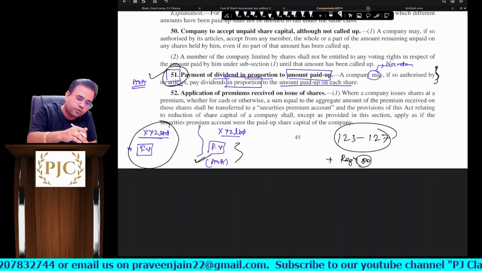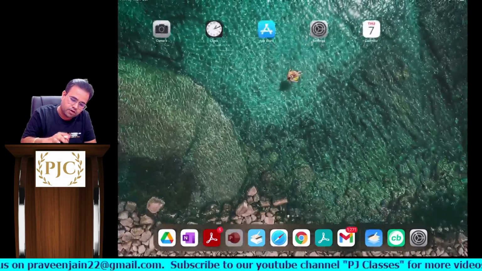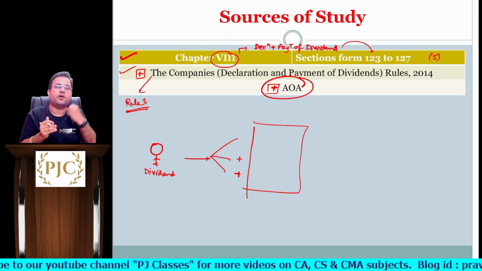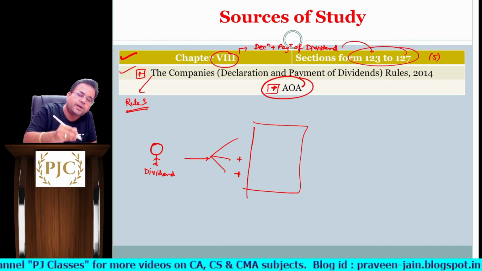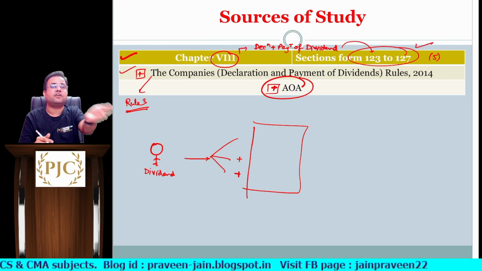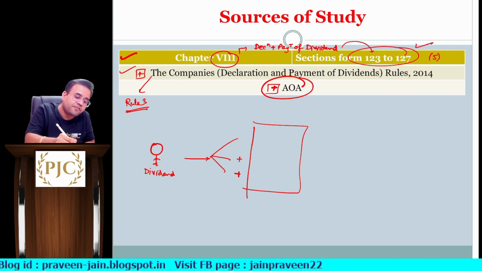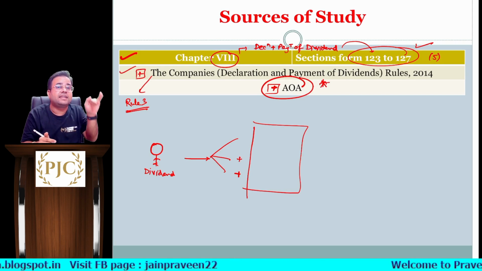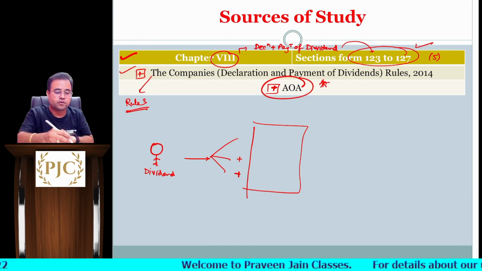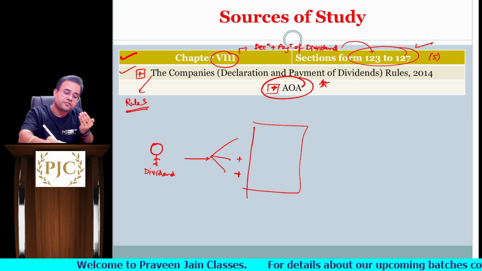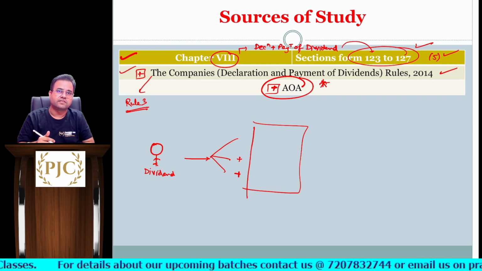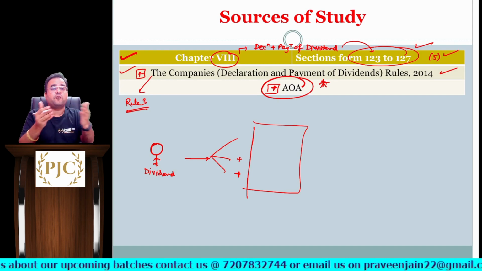So there's a reason, if you can recall, at the starting of the class I said what are the sources, meaning what you have to read whenever you are declaring a dividend. Do you think if you read only Sections 123 to 127 you will get the entire thing? Answer is no. Just now I have inferred Section 51 also, sir, and articles also. Agreed? So imagine if the articles do not write anything of that kind, you will pay dividend based on face value only, sir. So articles you should read, sections you should read, and rules also you should read, sir. Rules too, because you are touching the reserves, sir. So cross linking of various provisions is required.